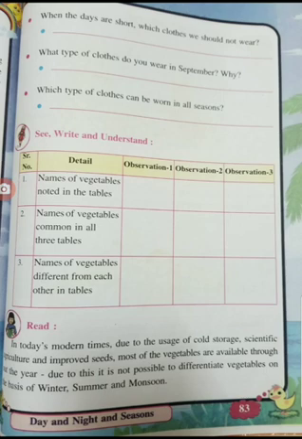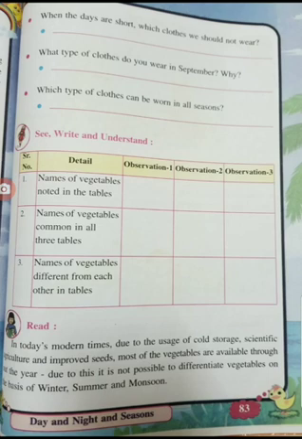So which type of clothes can be worn in all seasons? Jeans, pant, t-shirt, trousers and other kurtis and all we can wear in all the seasons, children. In our India we can wear mostly all types of clothes in the different seasons.